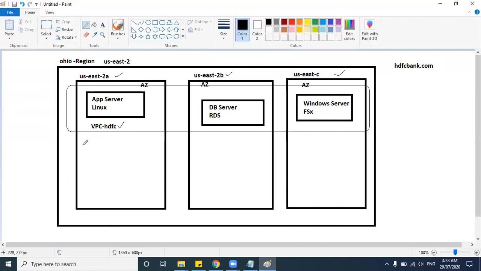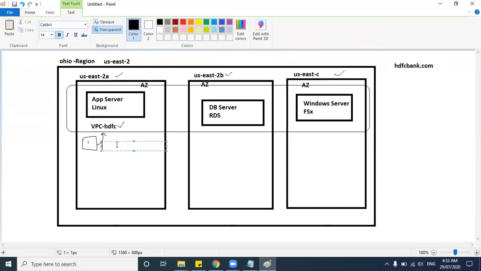Now the first thing we avoided is security issues. The ICICI Bank customer guy will not come and enter because this is a virtual private cloud only for HDFC. So the ICICI guy will not have any chance to enter into HDFC Bank. So now the security issue got resolved, right?